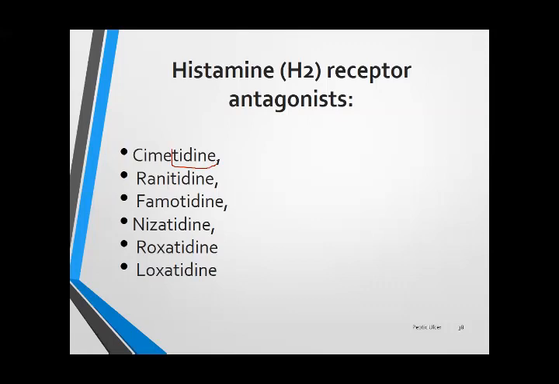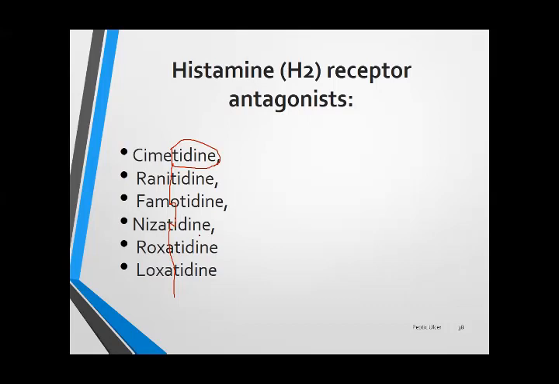Tidine is a suffix that is present at the end of all these drugs. You just have to remember this: cime, rani, famo, niza, roxa, and lafu.